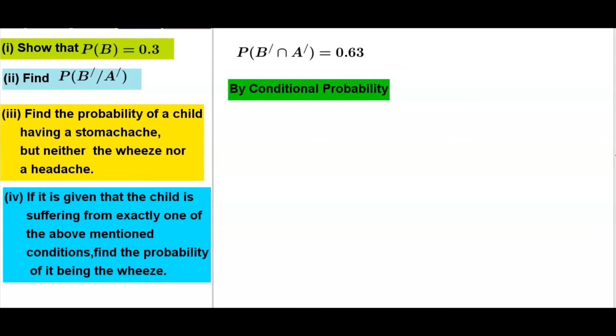By conditional probability, probability of complement of B given that complement of A. How can we write that?